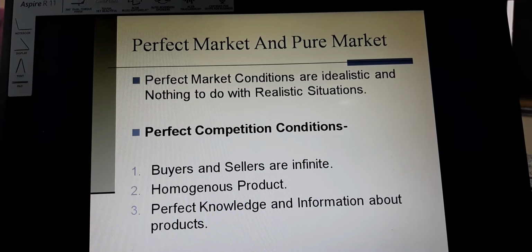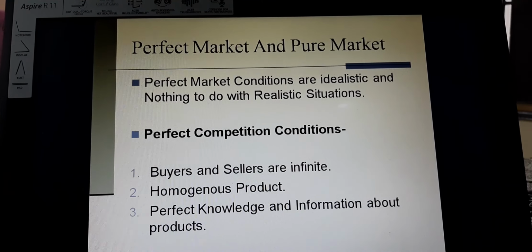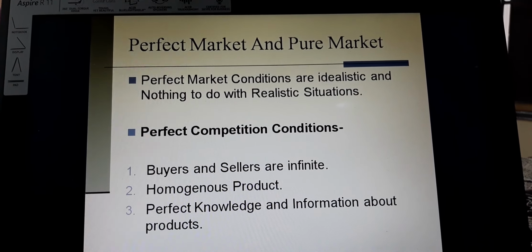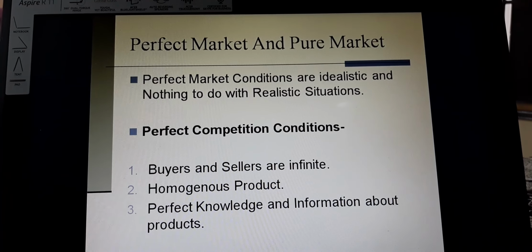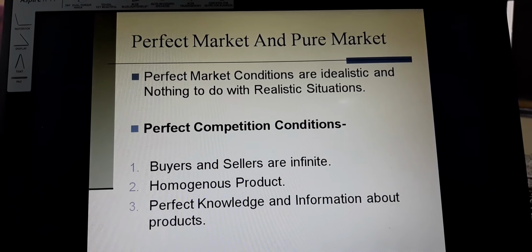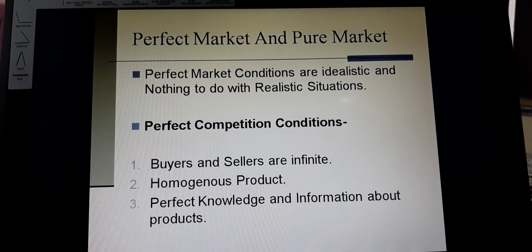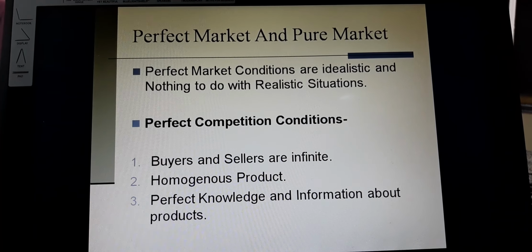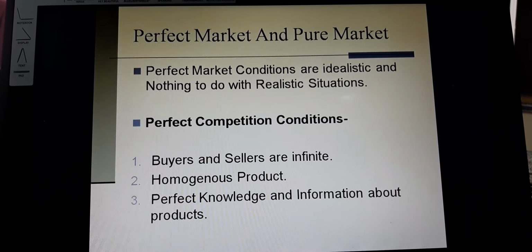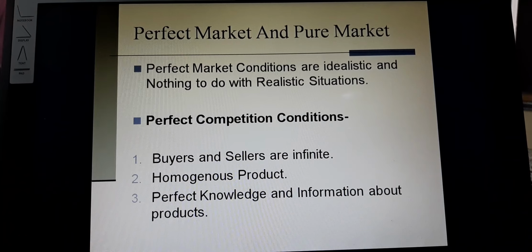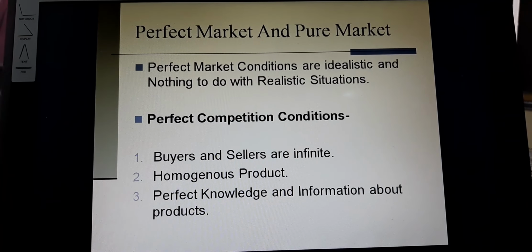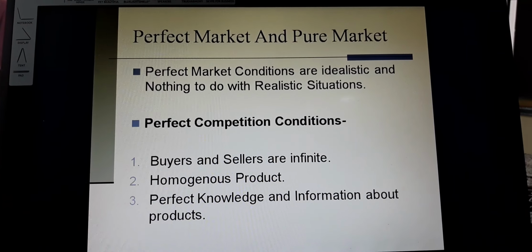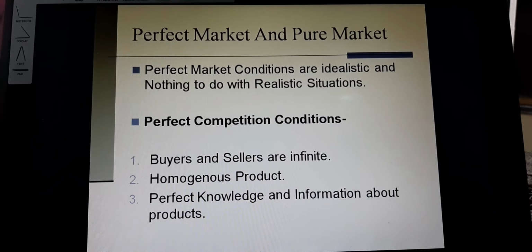So actually, we are more interested in the market, and in a market, we will deal here with perfect market and the pure market. So actually, every consumer is required to go to a market, and he likes to go to different forms of the market. So theoretically, it is all about the different types of the market. In the previous lecture, I dealt with the types of the market and the structure of market. Now, in this, the perfect market is a condition